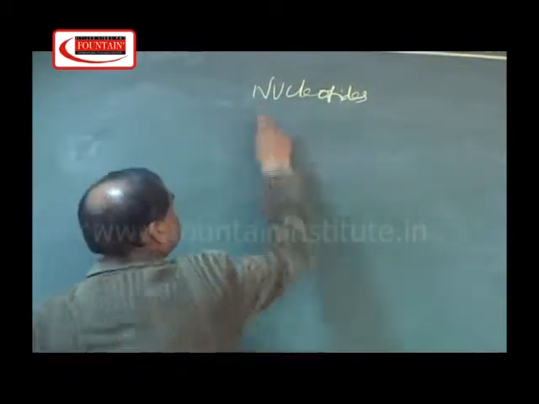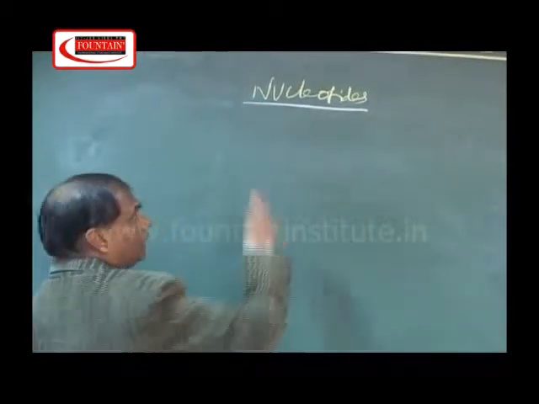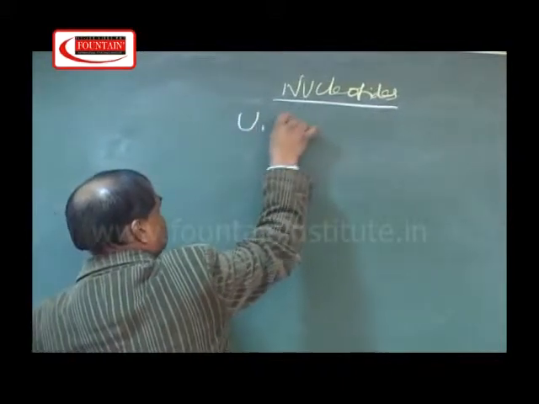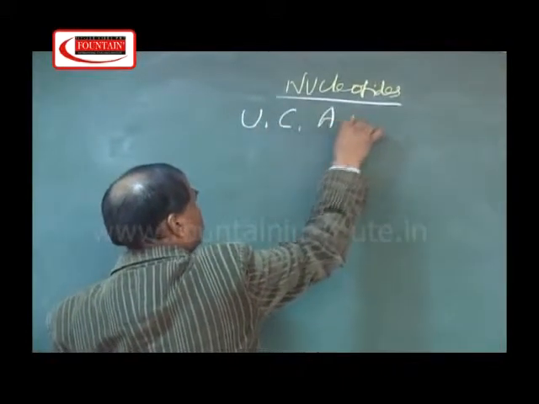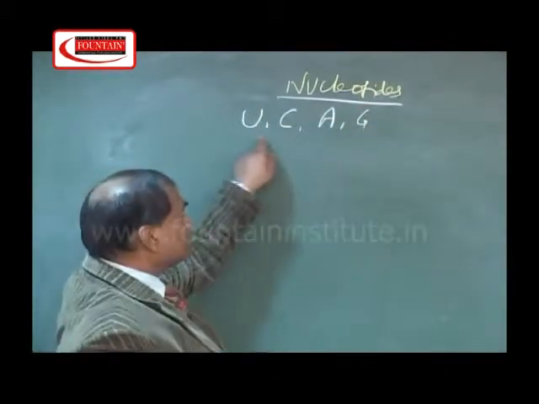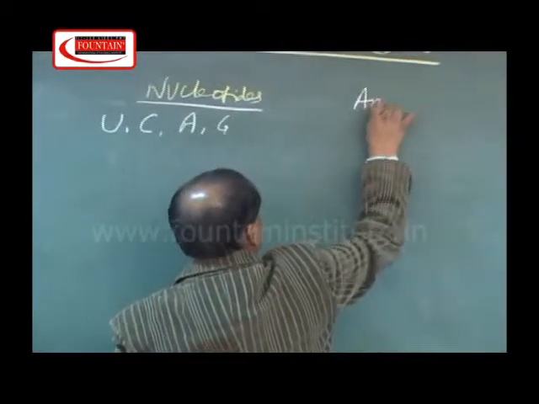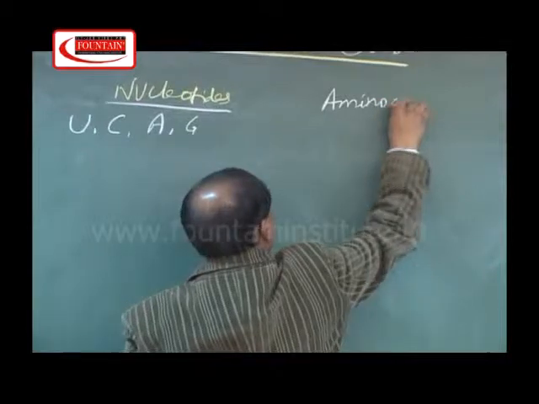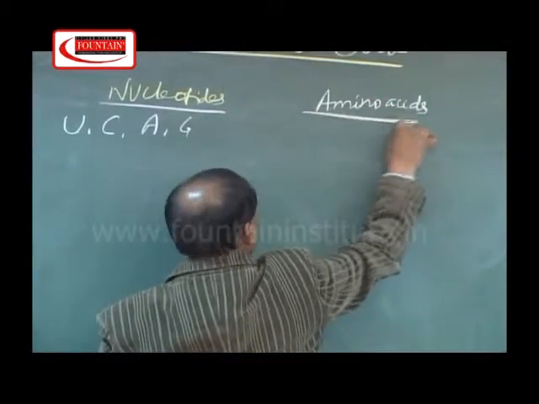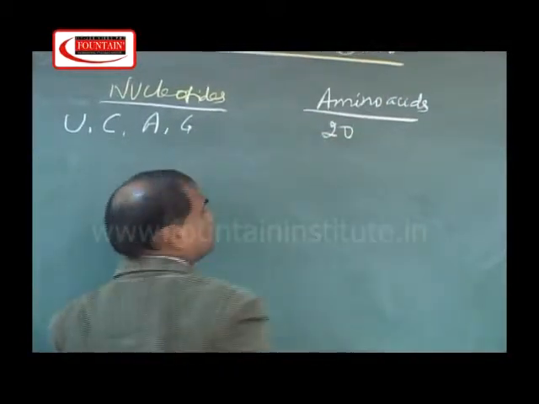These nucleotides are in mRNA, they are U, C, A, G. Only these are the 4 nucleotides, and we have to code amino acids, and there are 20 types of amino acids.